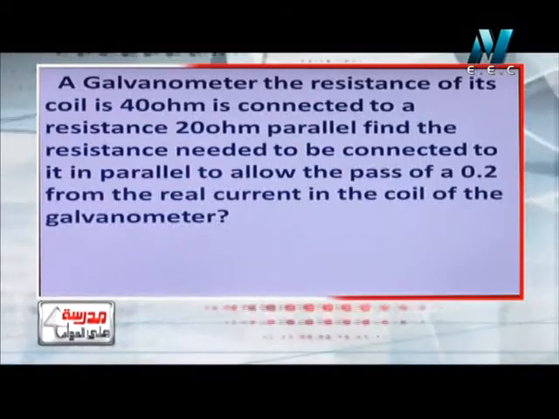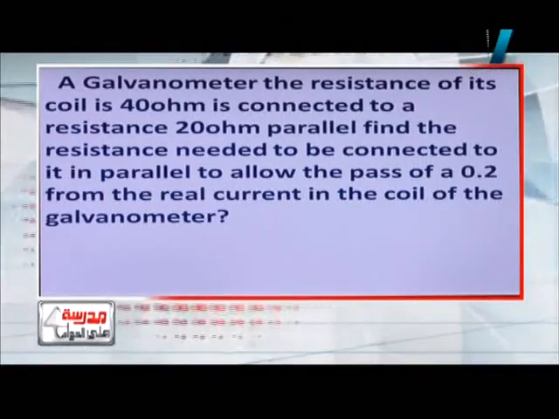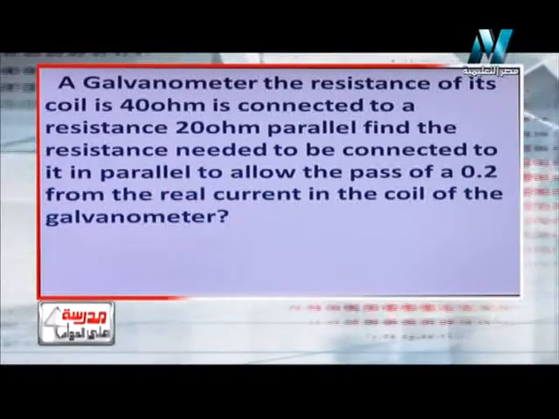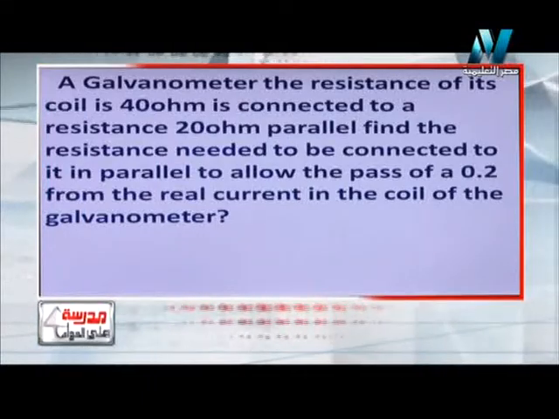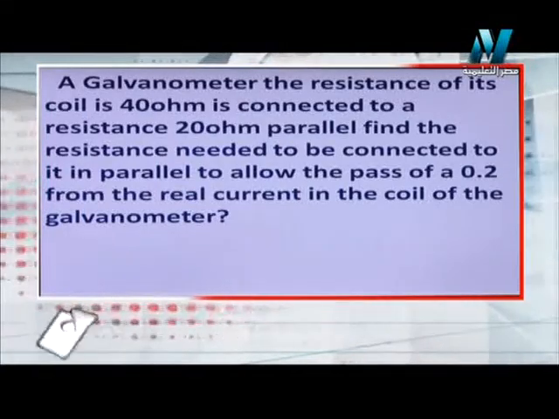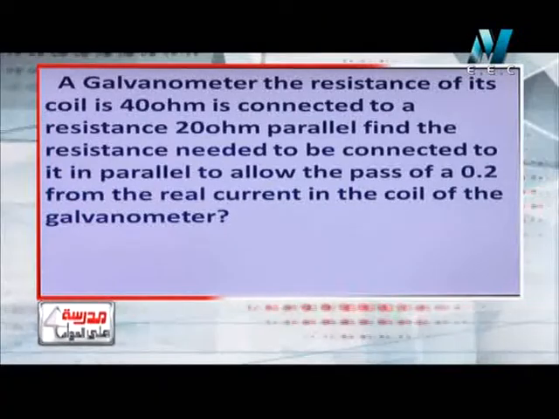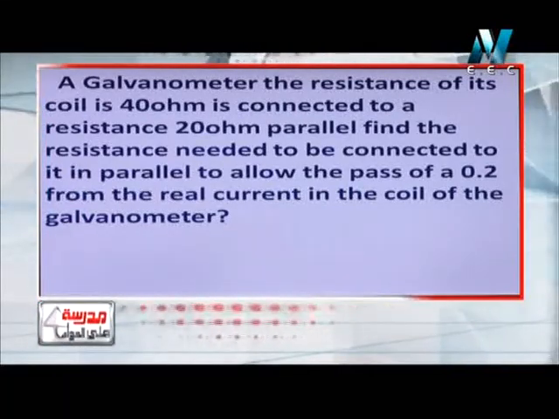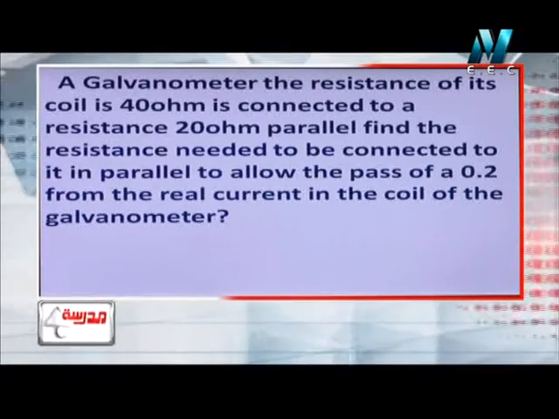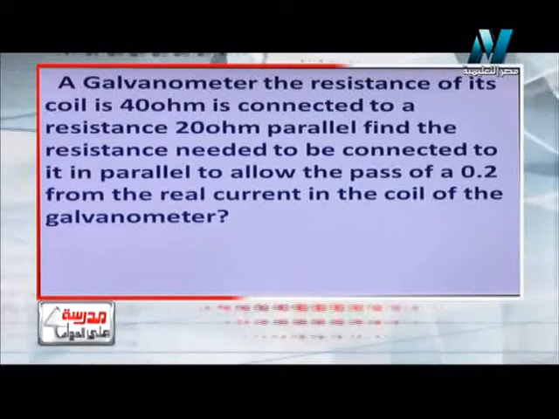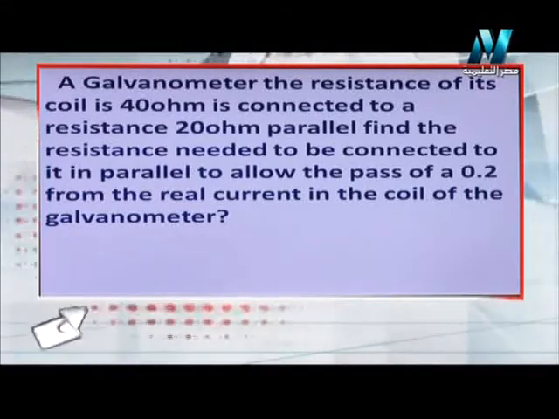Let's read it. He said a galvanometer, the resistance of each coil is 40 ohm. Okay, I think it's good. So we have a galvanometer. The resistance of each coil is 40 ohm. Okay, and it's connected to a certain resistance of 20 ohm in parallel. So its resistance is 40 ohm, and the resistance which is connected in parallel to it is 20 ohm.